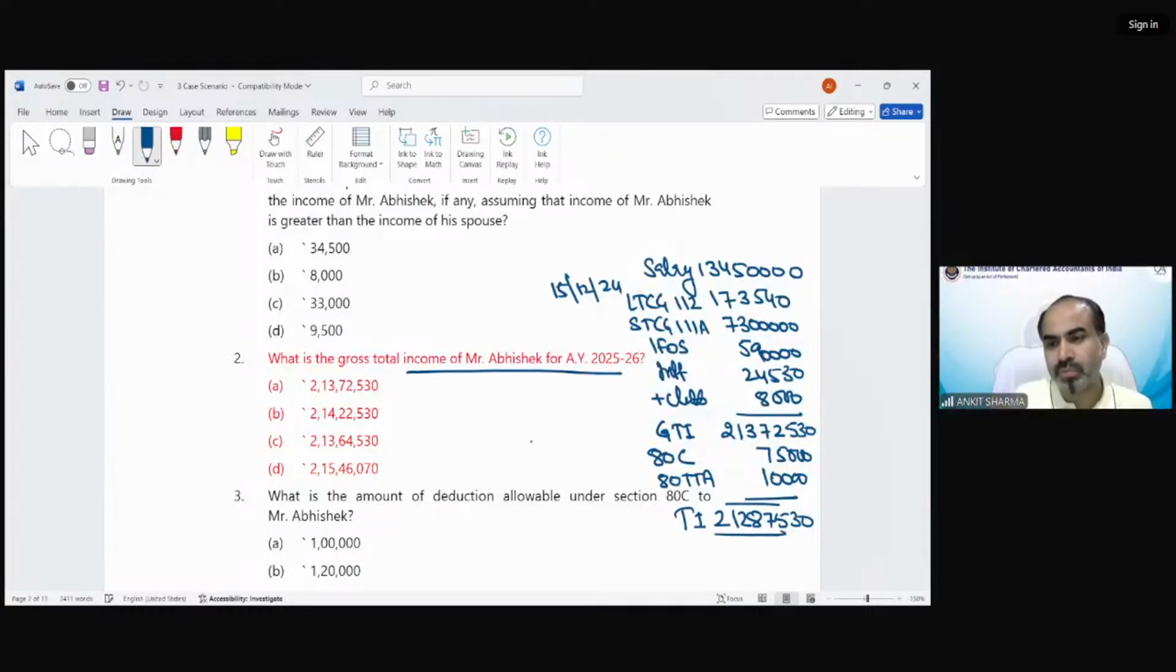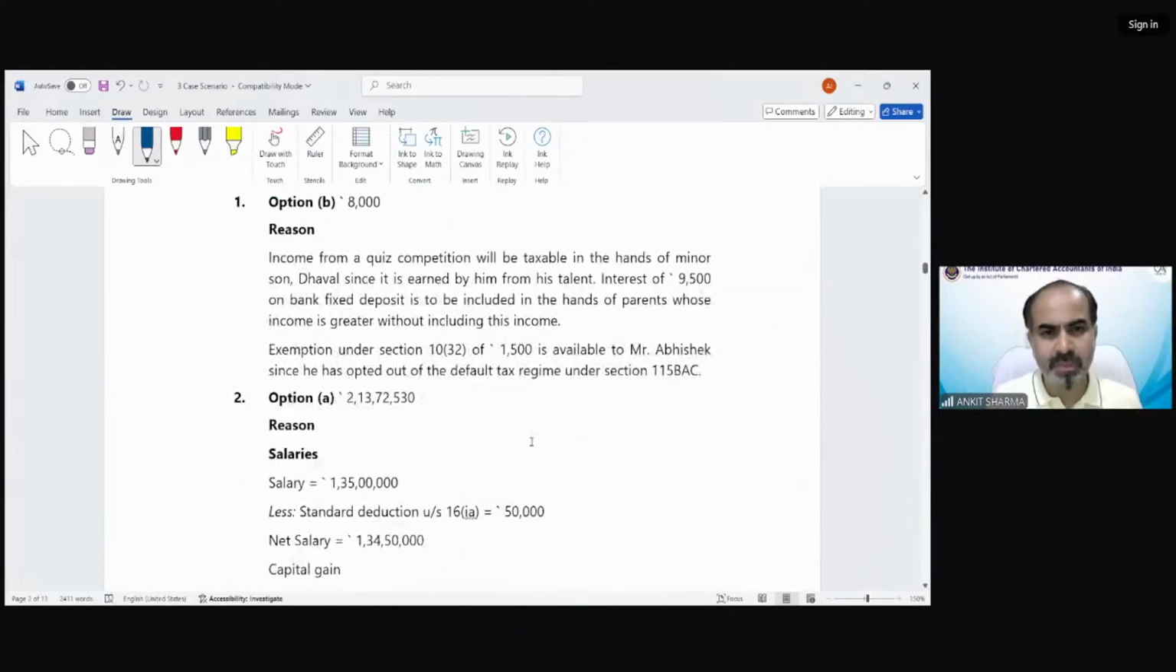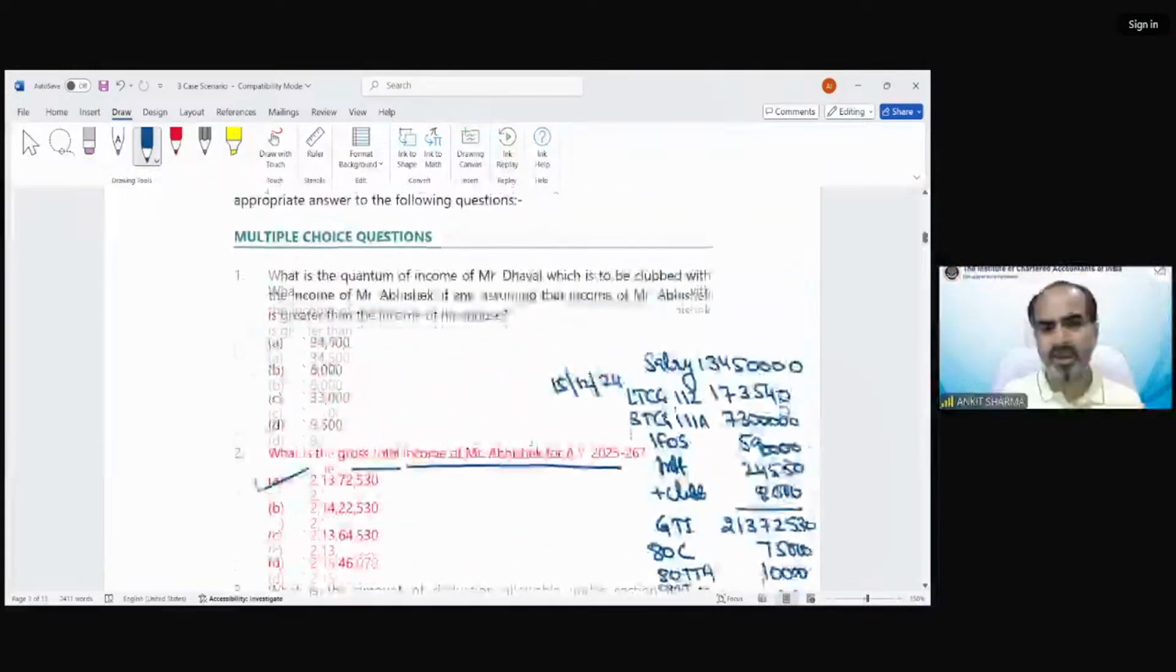2,12,87,530. So now the question number 2 answer we all have. Option A would be your correct answer. Sorry, not option A. The question is asking for gross total income, so that would be 2,13,72,530. There is some calculation mistake, I guess. Gross total income is 2,13,72,530. That should be option A, the correct answer. Yes, option A is the correct answer. Right.